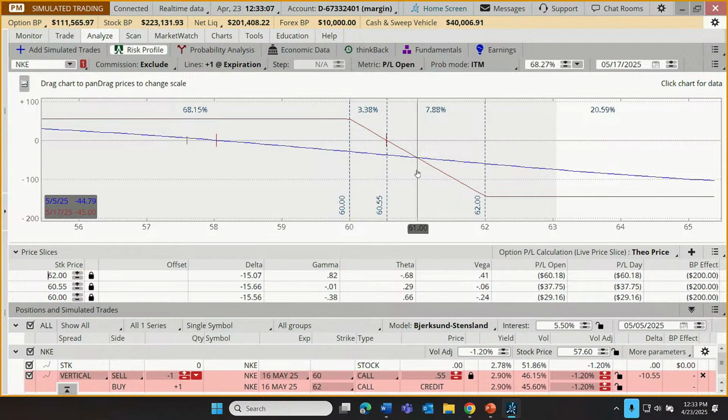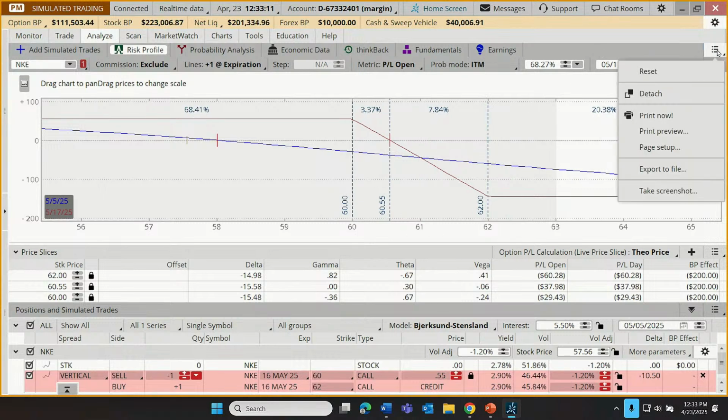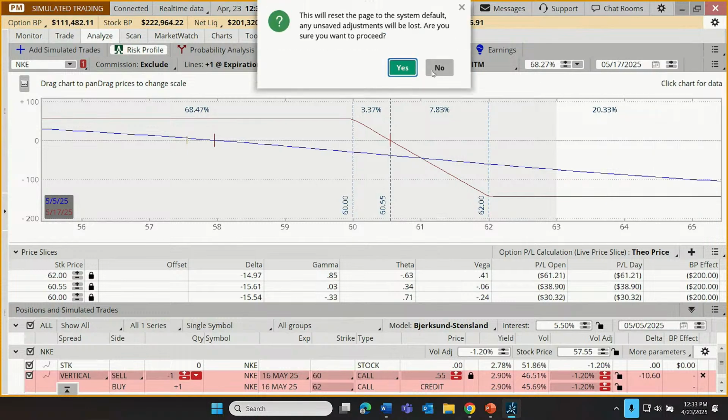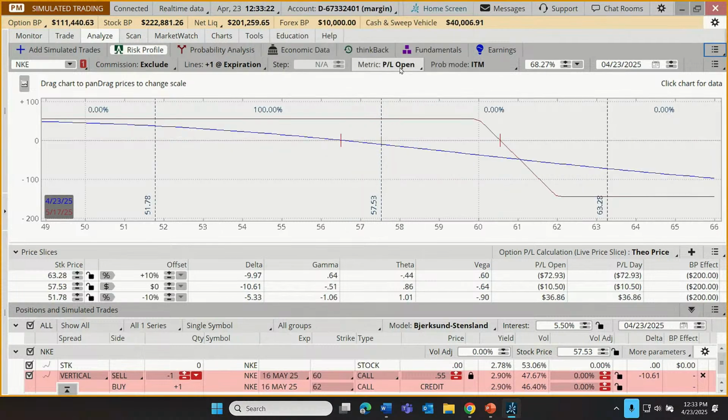Now, I'm going to do something here. It's going to make us nervous. I'm going to hit some reset buttons here. I'm going to come up here, click reset. It's going to say, Cameron, are you sure? This is going to reset the page to the system default. Any unsaved adjustments will be lost. Are you really sure you want to proceed? I'm going to click yes.